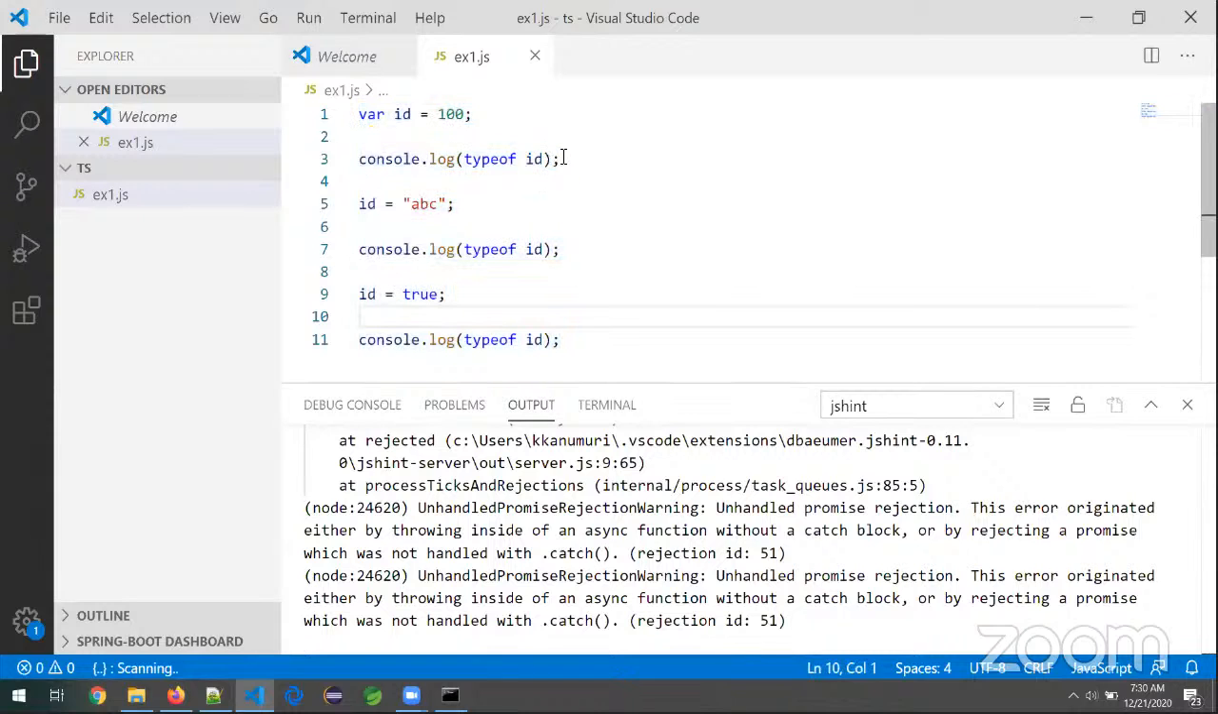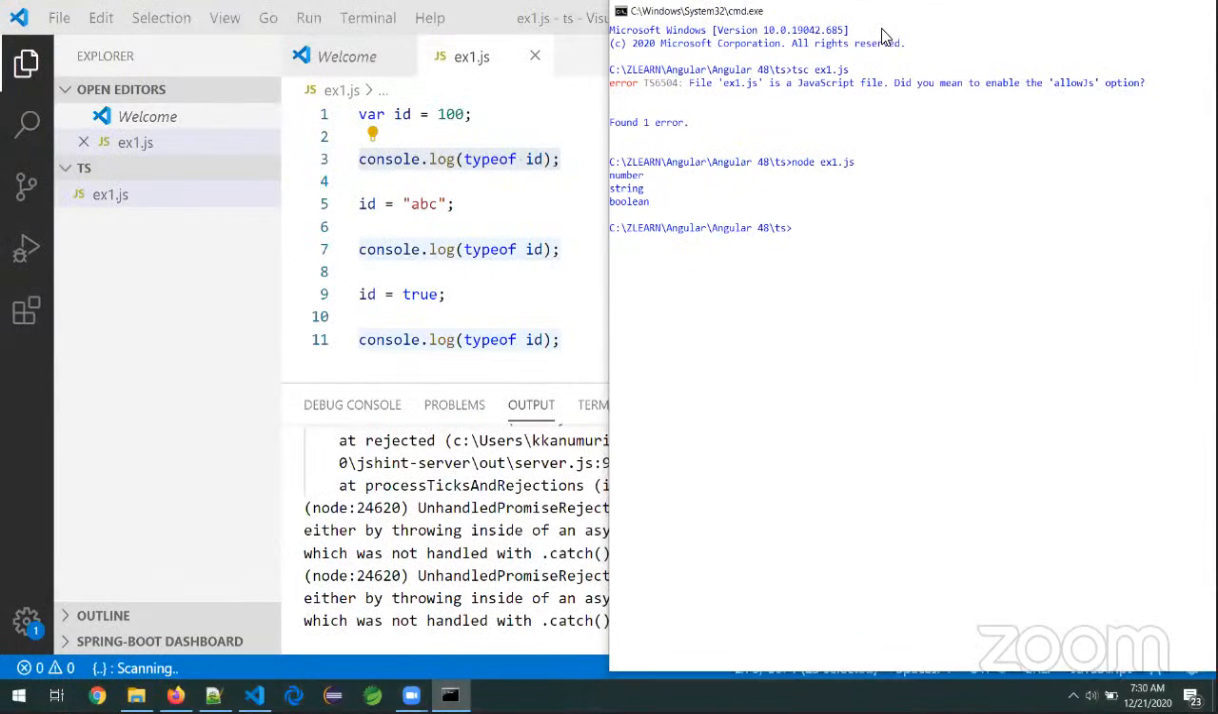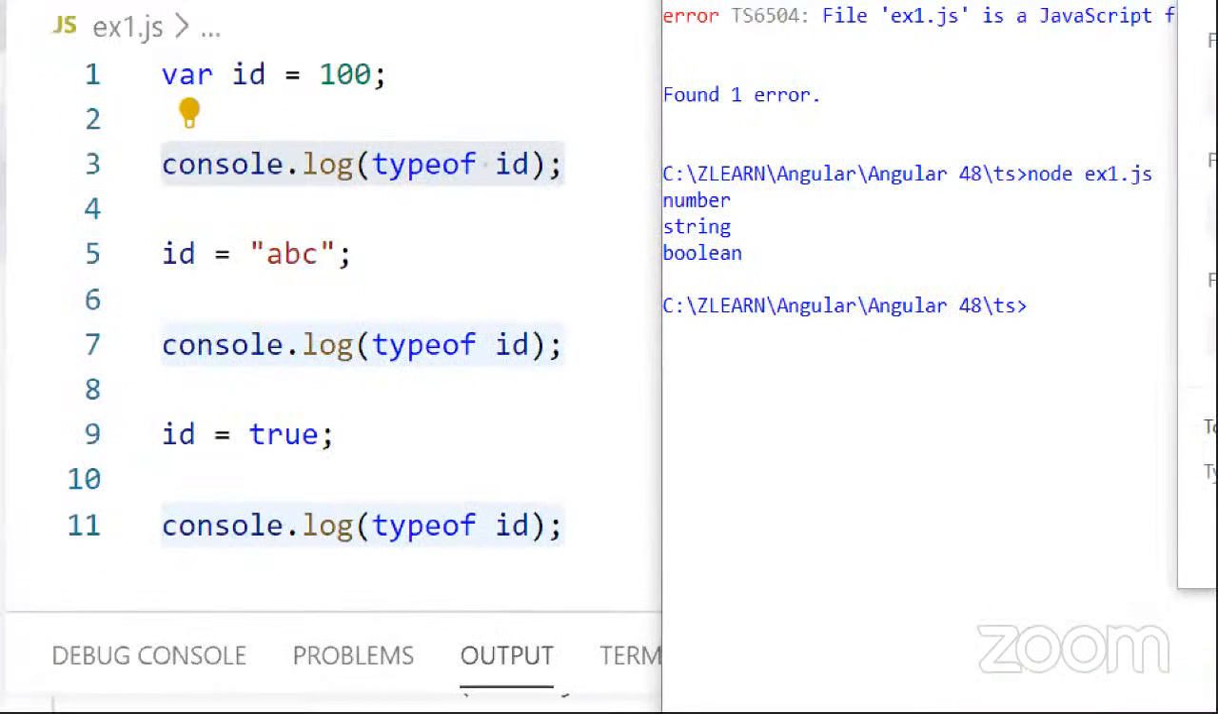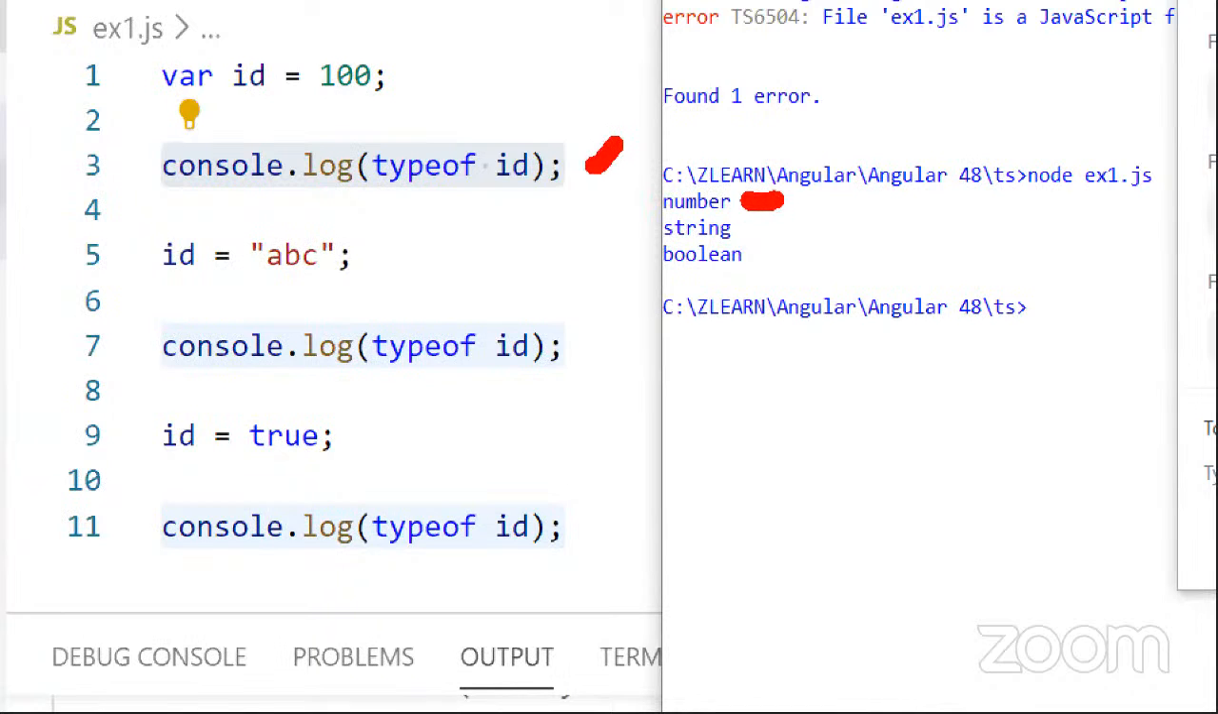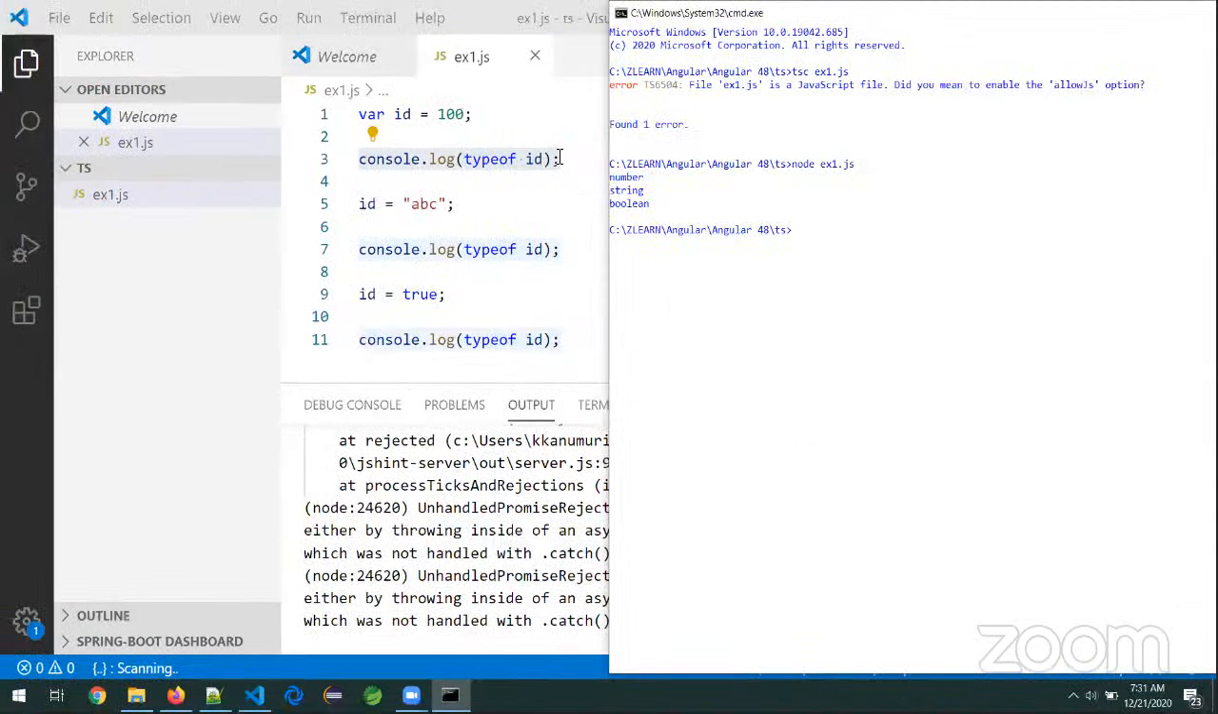So right now, at this point, what is the data type of the id variable, sir? Number. At this point, what is the data type of the id variable, sir? String. What is the data type of the id variable? Boolean. Now, can you tell me, in JavaScript, is the data type fixed or changed, sir? With the proof. It is changed.